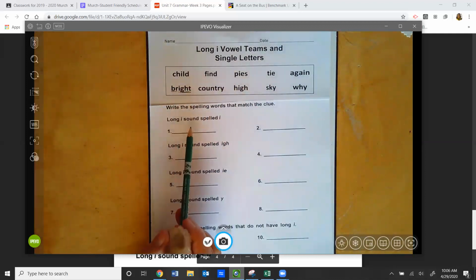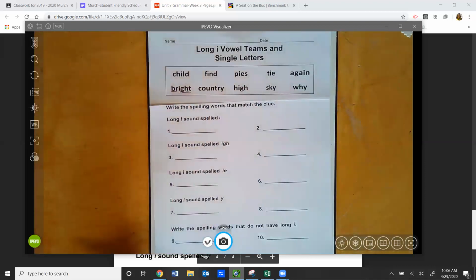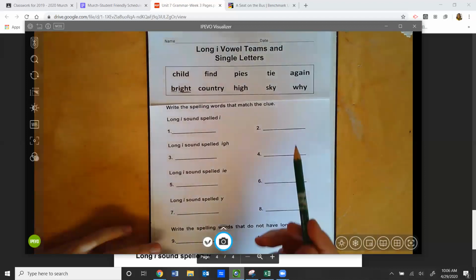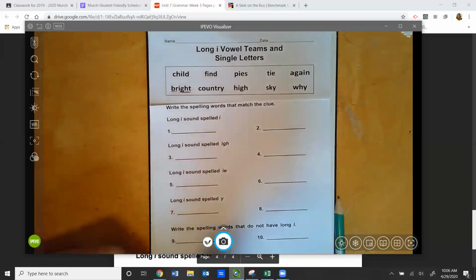Long I sound spelled I. What that means is that you're looking for words that have the long I sound, which most of them do, but are spelled with an I, okay? So we're gonna look up here and we're going to see if we see any words that have that.